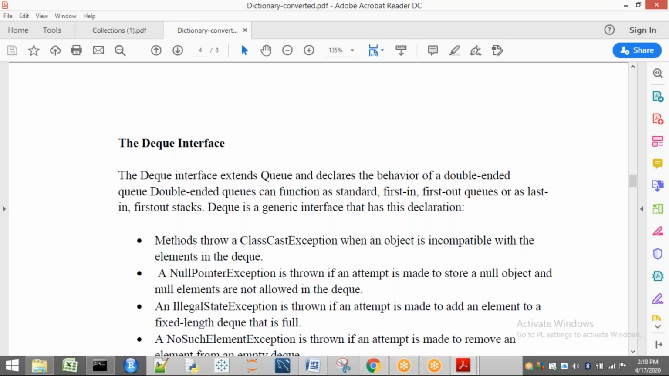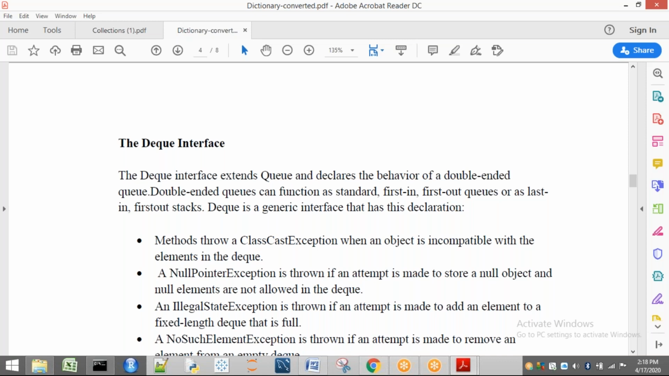All right. Now, this Deque interface extends what? Queue. That means we already know what methods are present in Queue. In the same way here also, we are getting all the methods of Queue, because Deque is going to extend Queue and declares the behavior of a double-ended queue. That means it takes the properties from the Queue interface, and this Deque is going to act as a double-ended queue. Already you know what is meant by double-ended queue. We have seen all these concepts in our data structures.